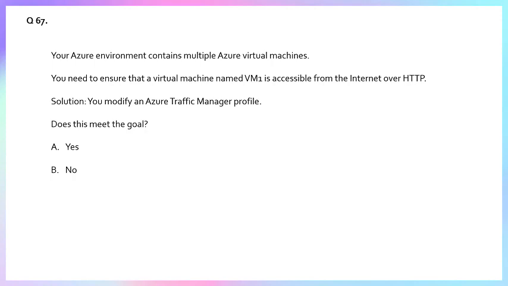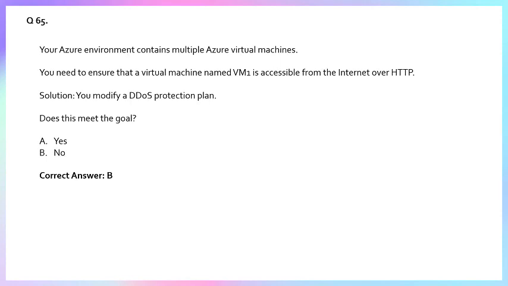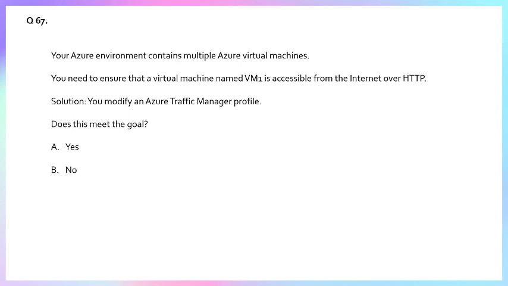Question number 67. Now I think you know why I explained so much. Question 65, question 66, and question 67: all the questions are the same, only the solution is different. In this question, the solution is you modify the Azure Traffic Manager profile. Does it meet the goal?